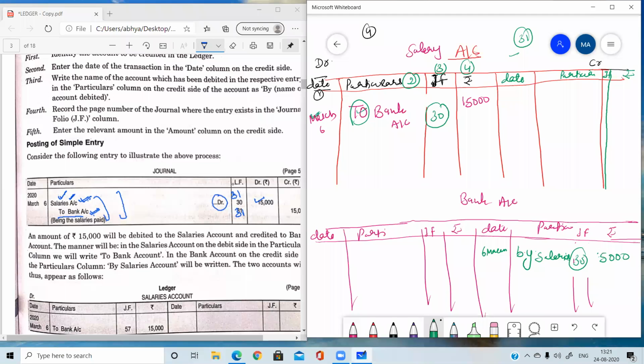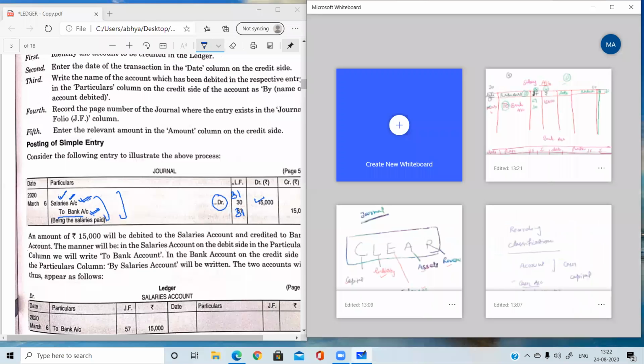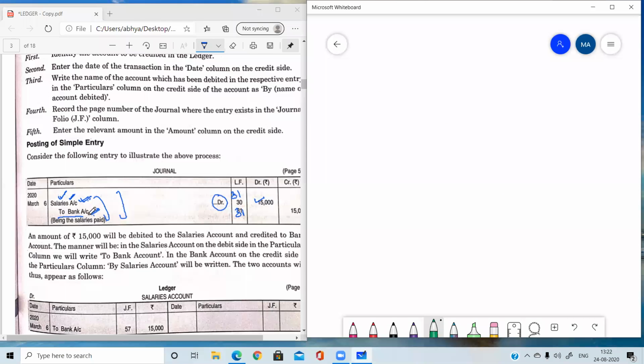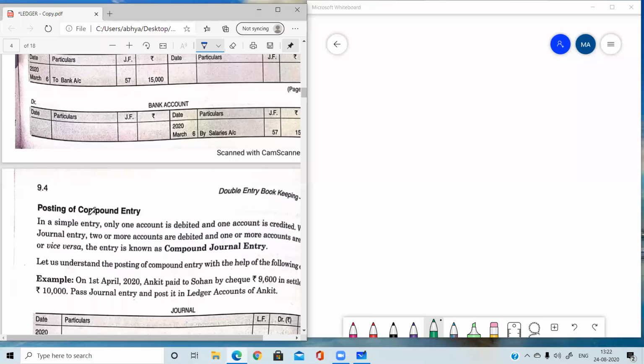So similarly in journal, ledger page number is written, and in ledger, journal page number is written. So we can take some more examples. For example, now one more entry I am discussing with you, some more examples, like